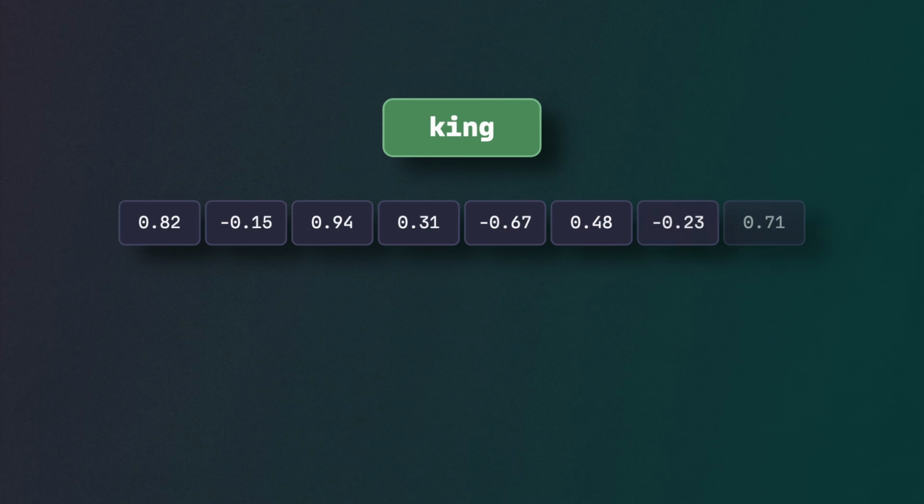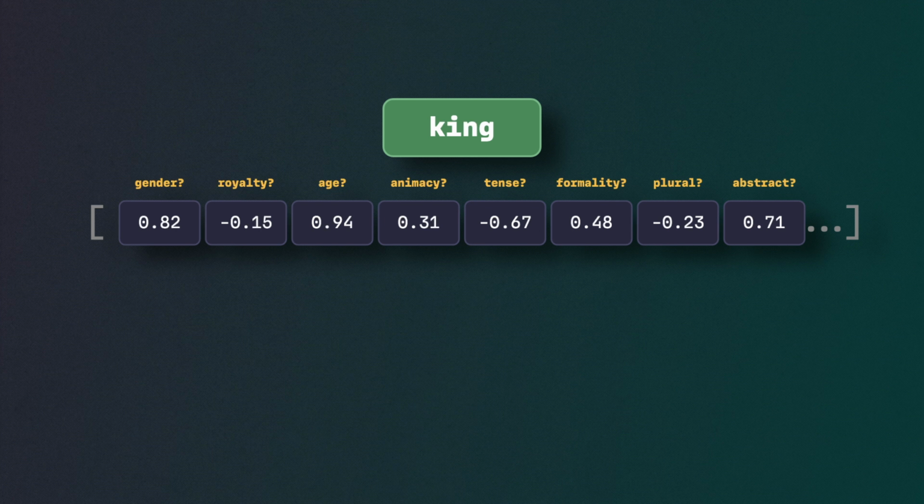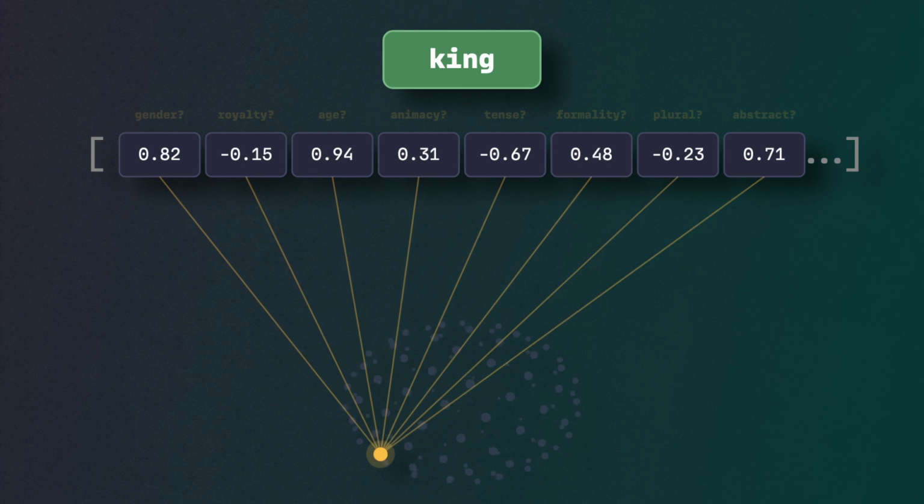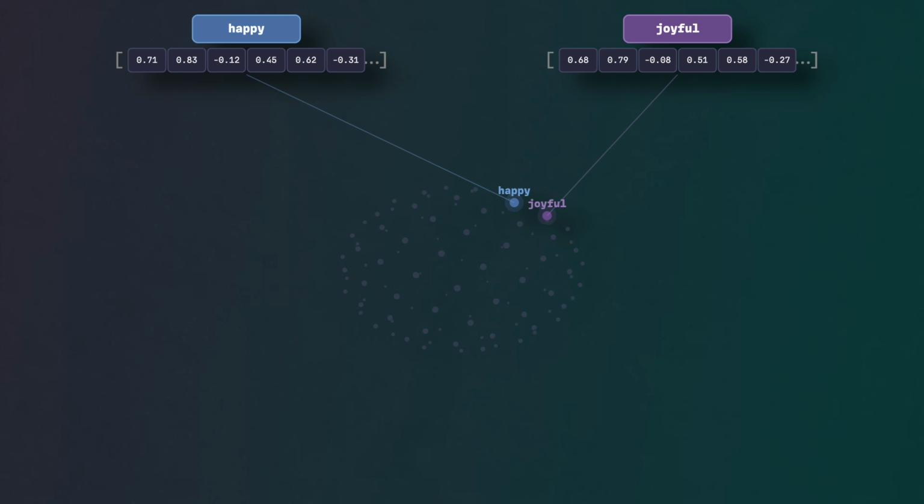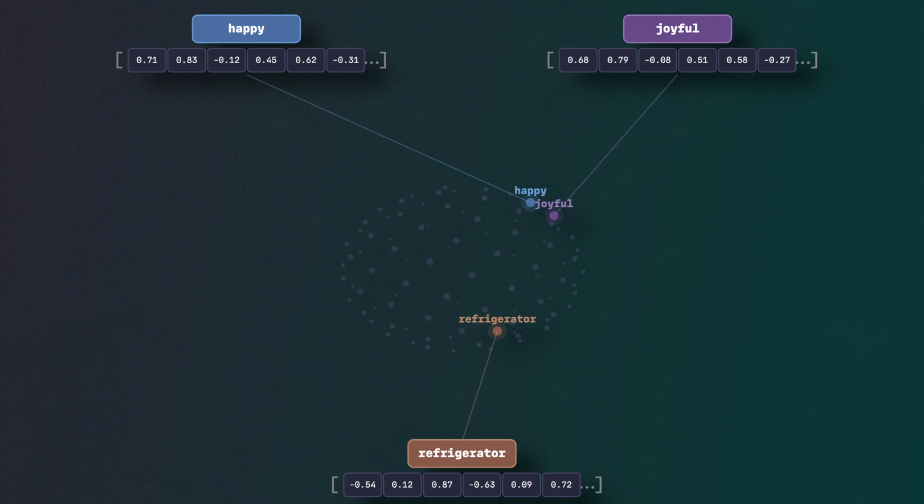Each number captures some feature the model learned during training, not something a human named, but together they encode meaning as a position in space. Words with similar meanings end up as nearby points. For instance, happy and joyful are close together, and happy and refrigerator are far apart.